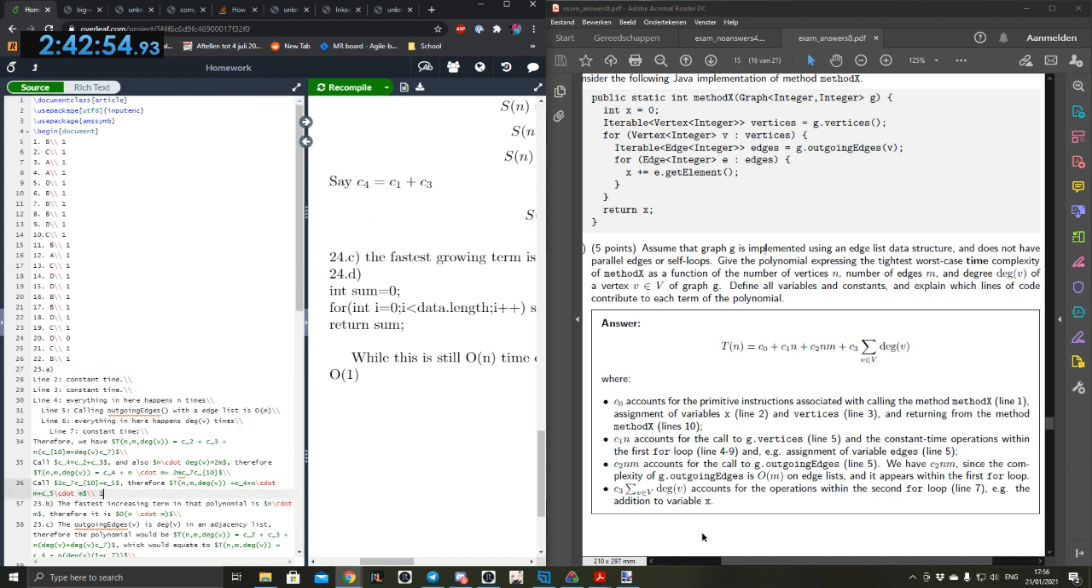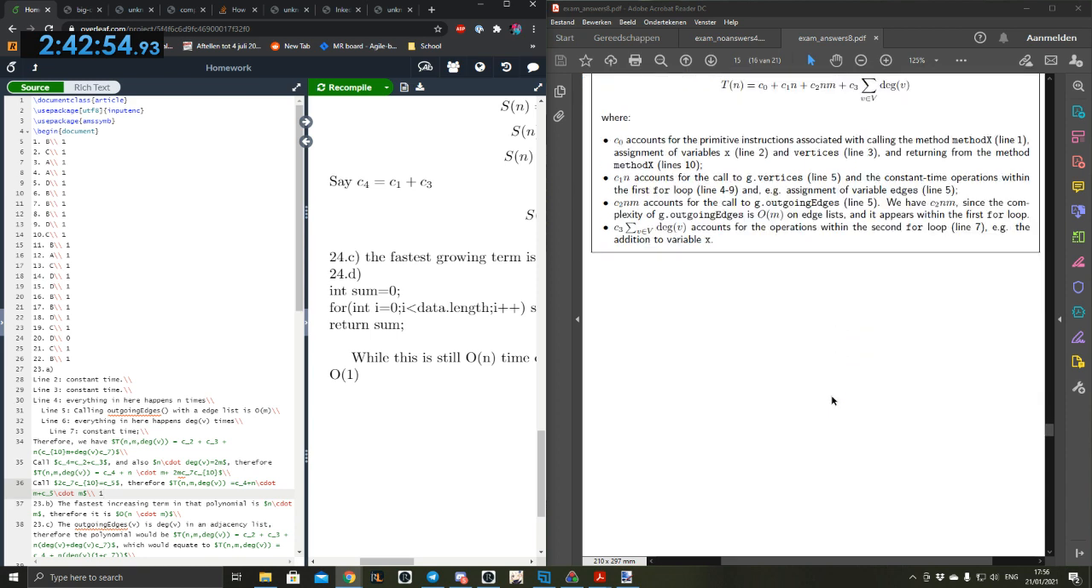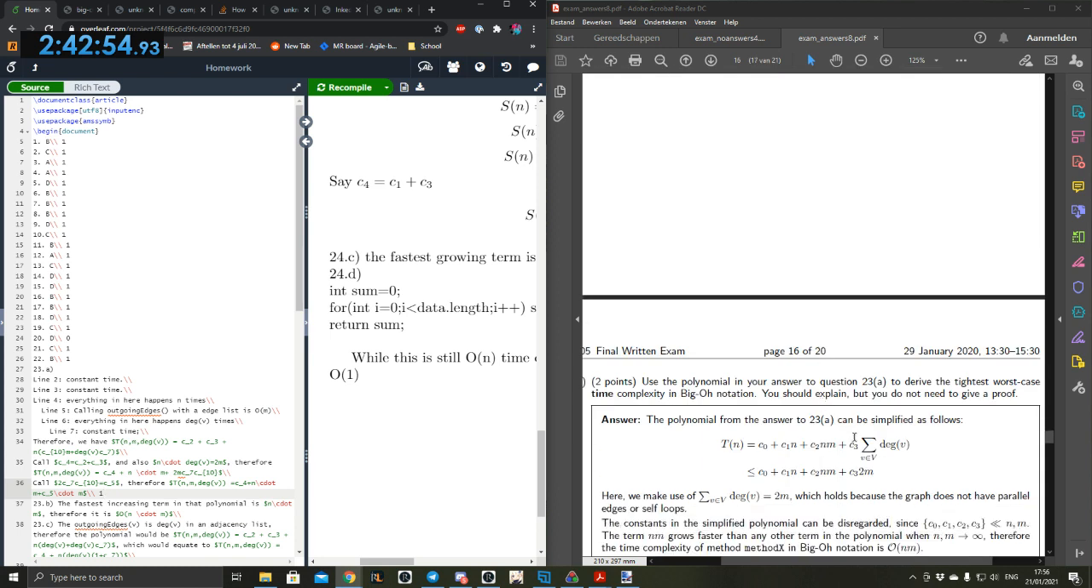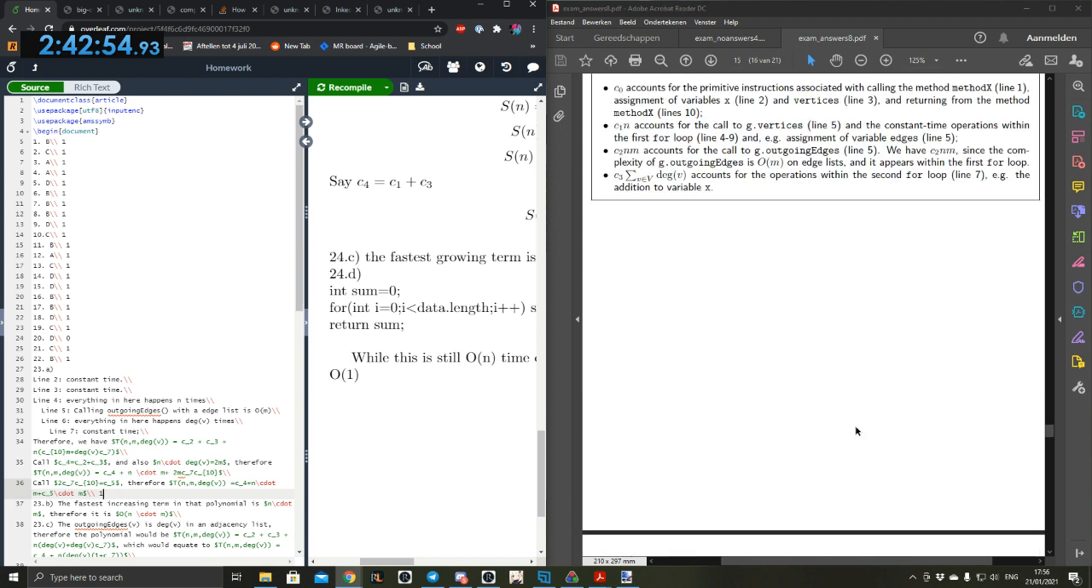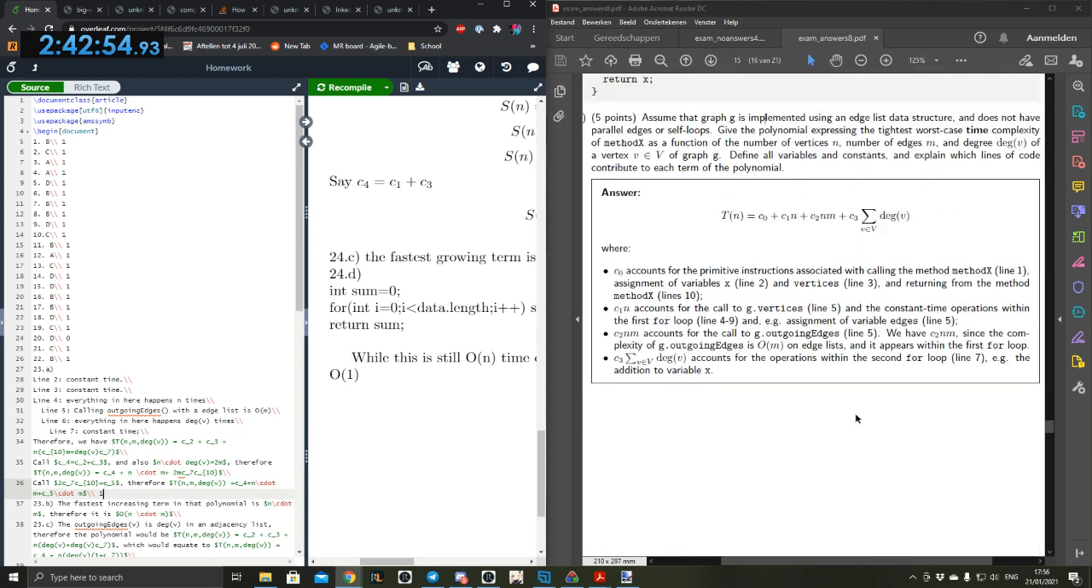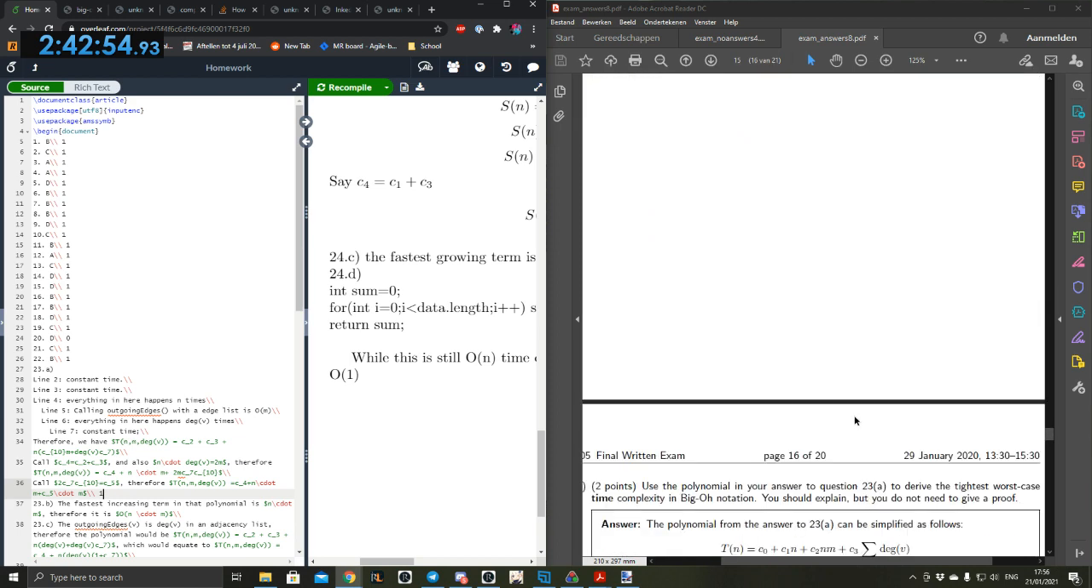I don't think so. I wonder why C3 doesn't sum. Because the sum of all degrees is 2m. We do that in the next part. Look at the next part, we do that. Yeah. Okay. Huh. It can be simplified. Okay, it can be simplified. Yeah. Okay.